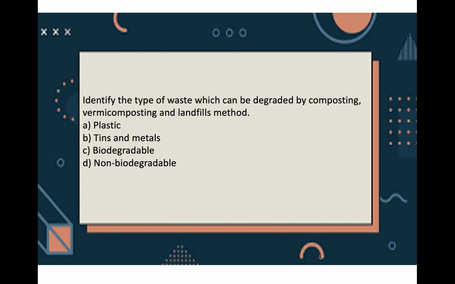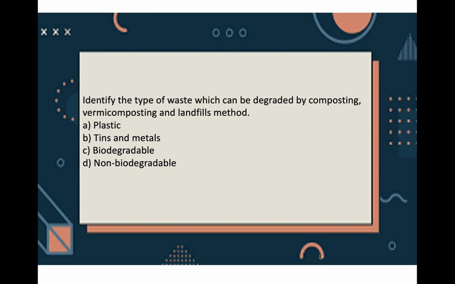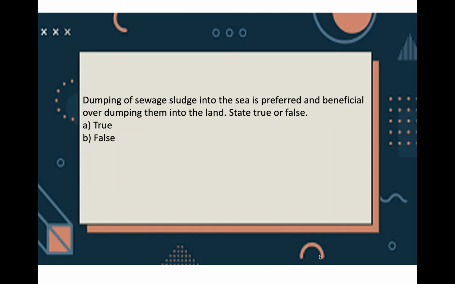Now, identify the type of waste which can be degraded by composting, vermicomposting and landfills method. Choice is A. Plastic, B. Tins and metals, C. Biodegradable and D. Non-biodegradable. Answer is C, which is biodegradable. Now, biodegradable waste is deposited in landfills and converted into compost. These wastes mix with soil and produce manure, for example paper and leaves.